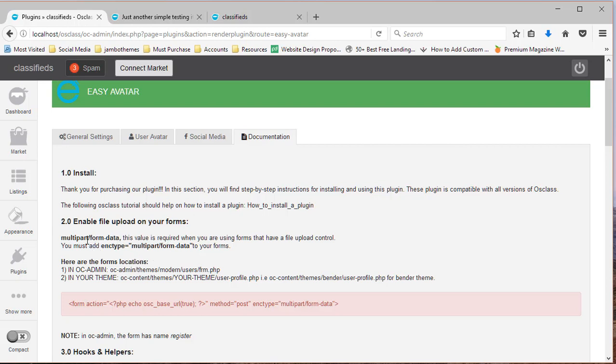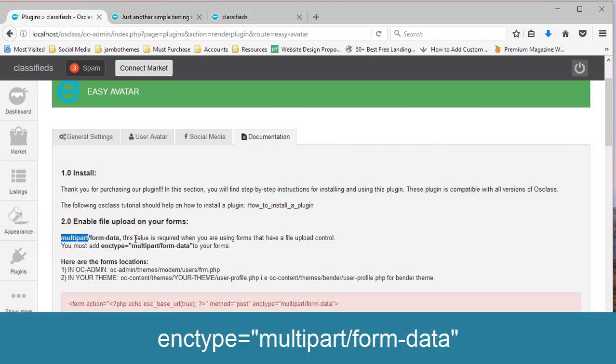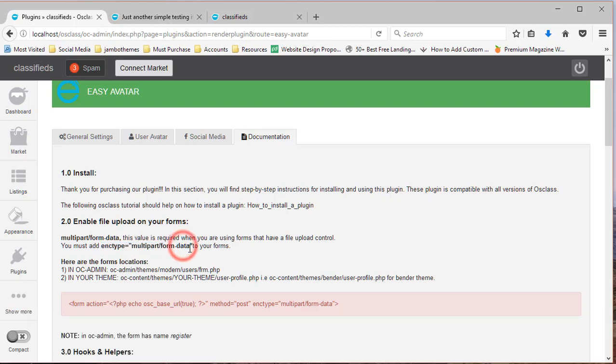This is a required attribute for HTML forms. In order for the forms to be able to handle file upload, this is required. Without this, the plugin will not work. So the very first thing we need to do is add this attribute here on our forms. These are the locations of our forms. The first one is located at